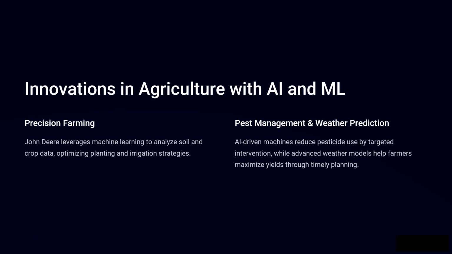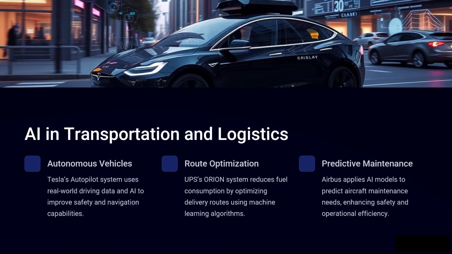Pest management and weather prediction. AI-driven machines reduce pesticide use by targeted intervention, while advanced weather models help farmers maximize yields through timely planning. AI in transportation and logistics. Autonomous vehicles. Tesla's autopilot system uses real-world driving data and AI to improve safety and navigation capabilities.